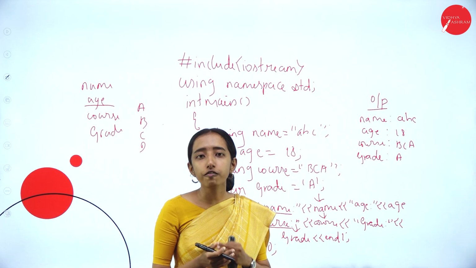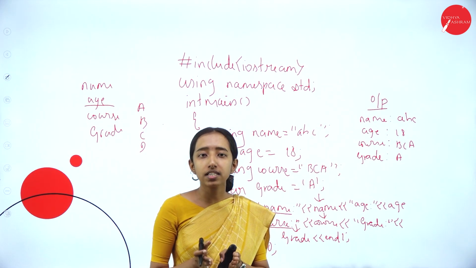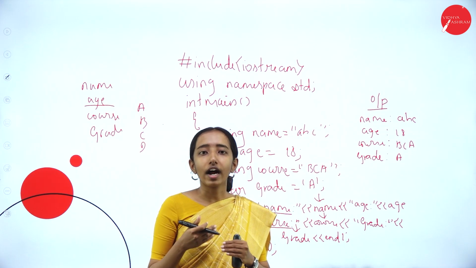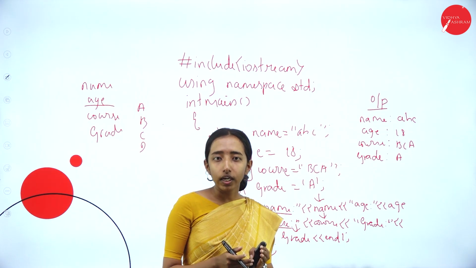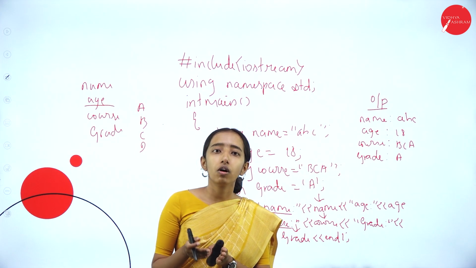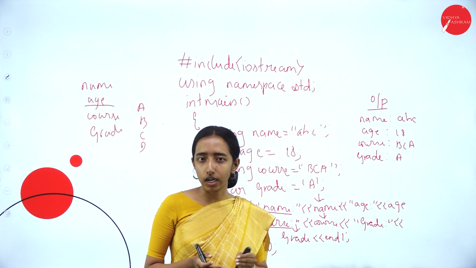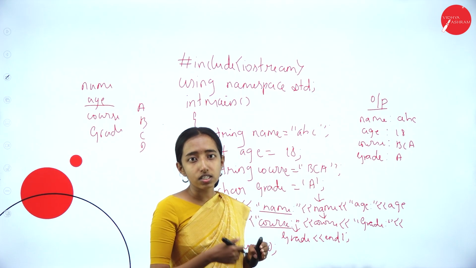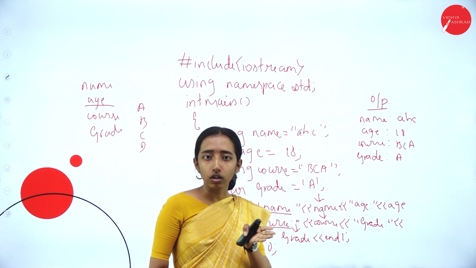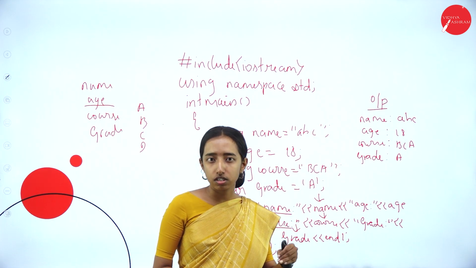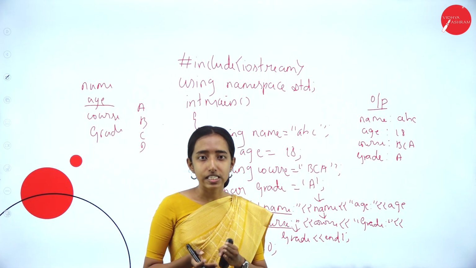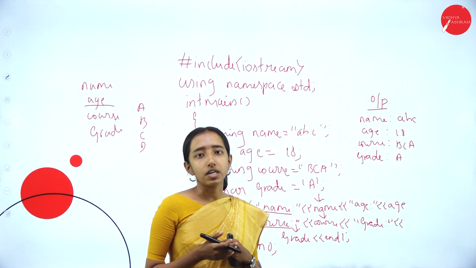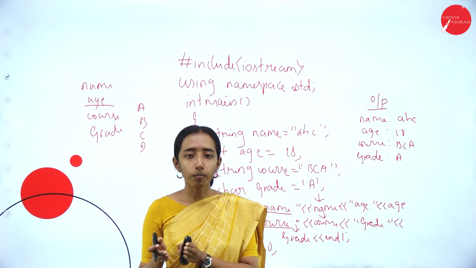What is the structure of a C++ program? These are the basic things that are important so that we can start coding. We can write our own code. Without knowing the identifiers, what is a variable or what is a data type, we cannot code properly. So we should know what is a data type, what the primitive data types are, what is a variable, what is a constant, what are identifiers, what are keywords, how many keywords there are in C++. These are the basic things that are important in our syllabus or in our problem solving using C++.